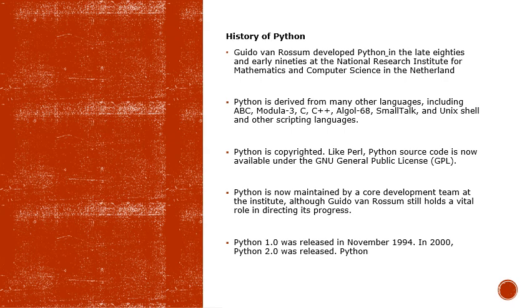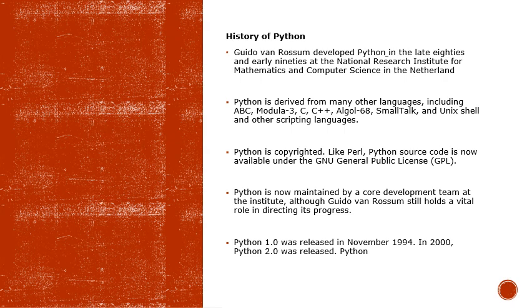Python is copyrighted like Perl. Python source code is now available under the GNU General Public License, GPL. So Python is now maintained by a core development team at the institute, although Guido van Rossum still holds a vital role in directing its progress.